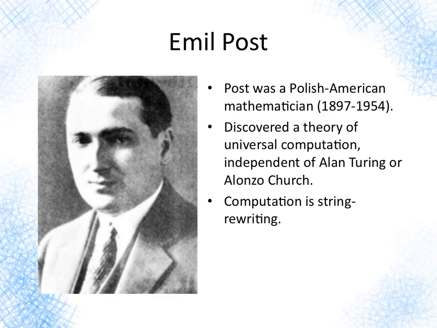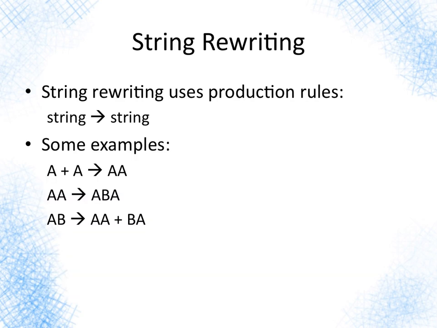And Post was a Polish-American mathematician, who lived from 1897 and tragically died young in 1954. He discovered a theory of universal computation independent of Alan Turing or Alonzo Church. And there's a picture of Post right there on the left. So for Post, what is computation? Well, computation is string rewriting. Here's what I mean by string rewriting.